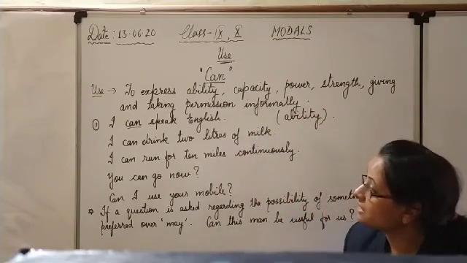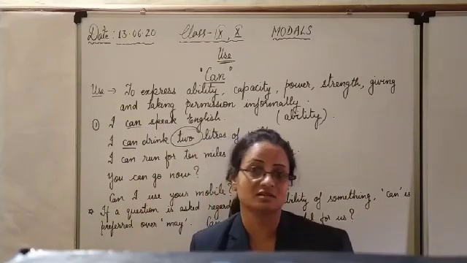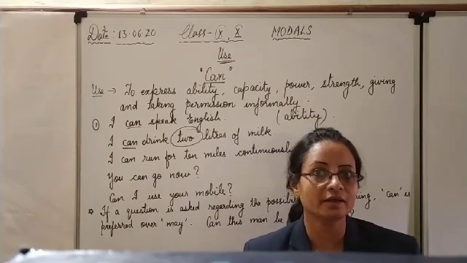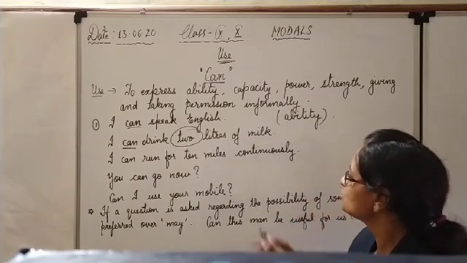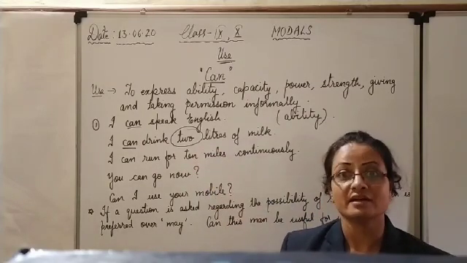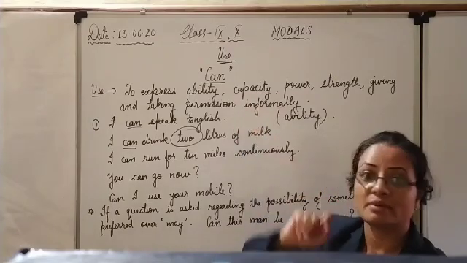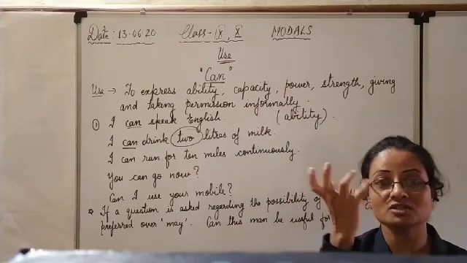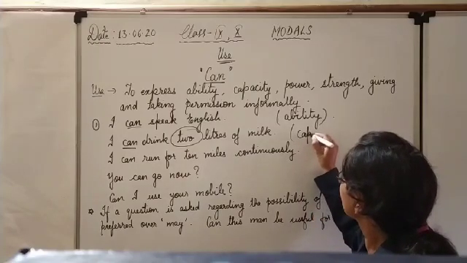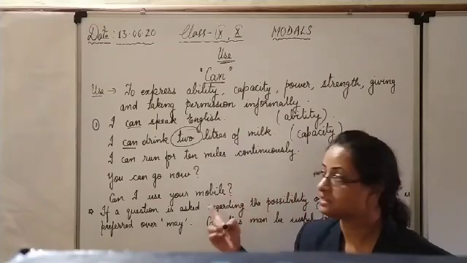Then in the second, I can drink 2 liters of milk. Here see the quantity, 2 liters. Can anybody drink 2 liters of milk a day? No, not even me. Even 1 liter is more than enough. So if somebody says I can drink 2 liters of milk every day, it shows his capacity, how much his body can hold. In this sentence, can is showing someone's capacity.